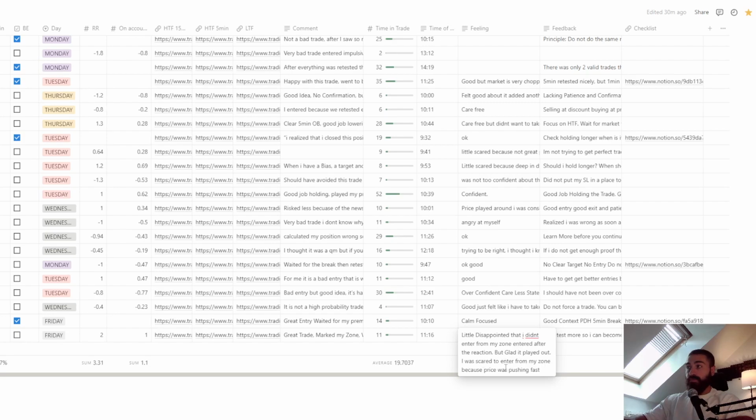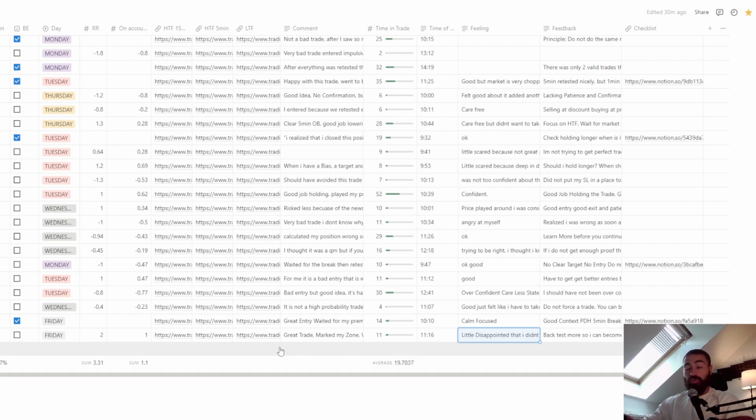I was scared to enter from my zone because price was pushing fast. And it's important to write those thoughts, because when you write them, and look at them at a different time, when you remember them, you're gonna act different the next time you're trading.